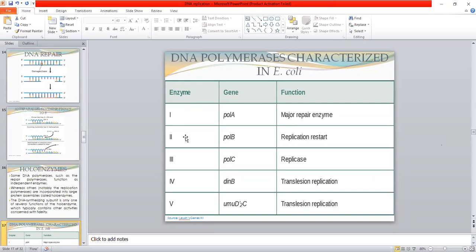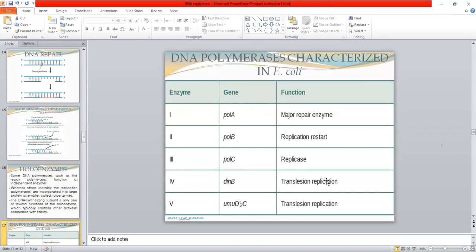DNA polymerase II is involved in the replication restart process, and the gene responsible for it is polB. For DNA polymerase III, the gene responsible for this enzyme is polC, and it is the replicase. It is involved during the replication process. Then polymerase IV and polymerase V have the function of translesion replication.